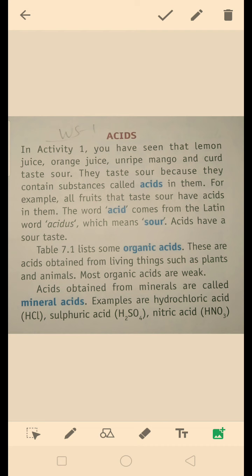For example, all fruits that taste sour have acids in them. And this word acid comes from the Latin word acidus, which means sour. So acids have a sour taste. And there are two types of acids, organic acids and mineral acids. Organic acids are generally obtained from living plants and animals, and mineral acids are generally obtained from the minerals. Examples of mineral acids are HCl, that is hydrochloric acid, H2SO4, sulfuric acid, and HNO3, nitric acid.